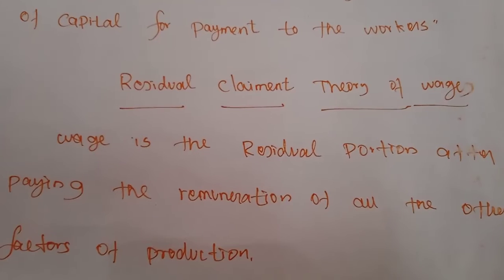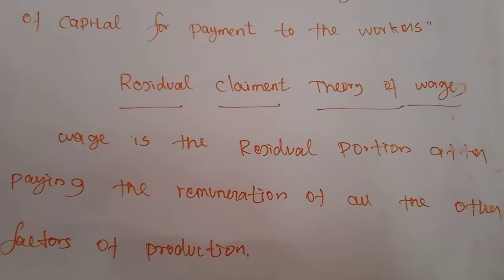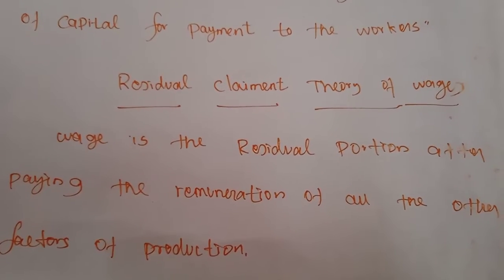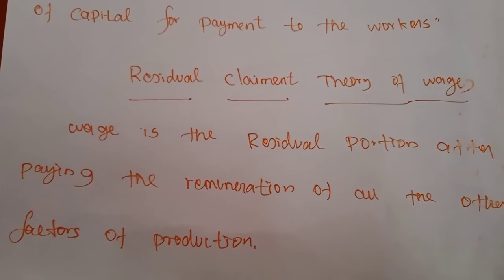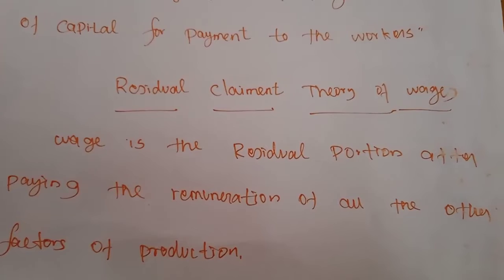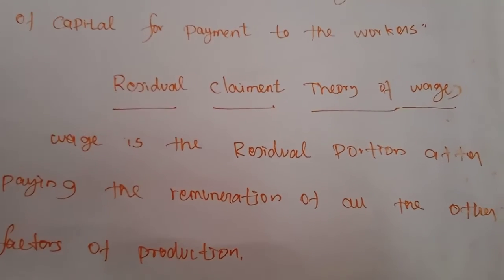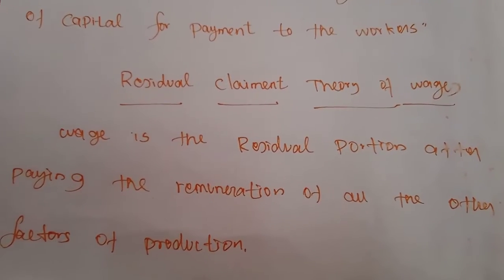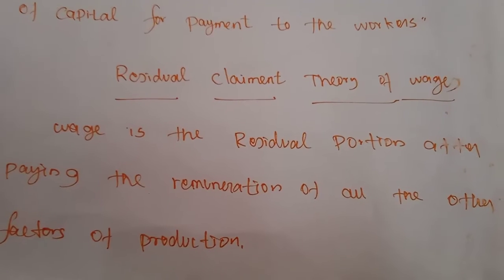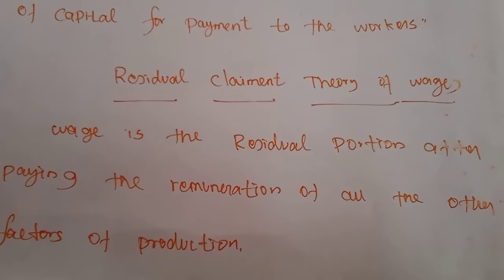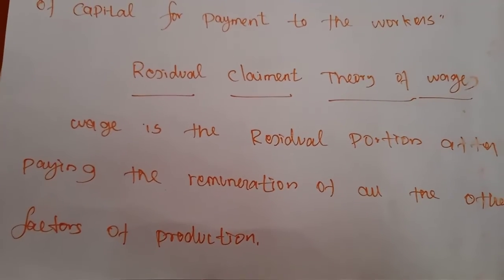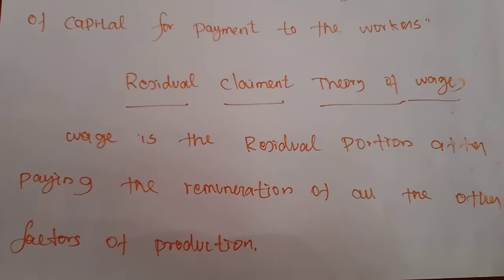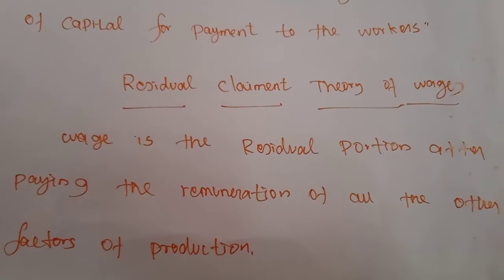But according to this theory, only the residual portion, that is the remaining portion, is considered as wages. If the producer does not have a remaining or residual portion, the laborer will not get remuneration, so the trade unions also will not be allowed to demand it.